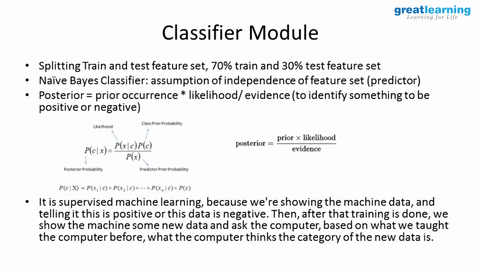No, prior is already known to you. When I start the exercise, let us say I do a classification. I start with whether positive or negative. It depends on many features. If I have 14 days of weather observed, 9 days are positive weather, 5 days are negative. When I start the exercise, my prior probabilities are 5 by 14 and 9 by 14. That is the prior. Then I do a posterior.